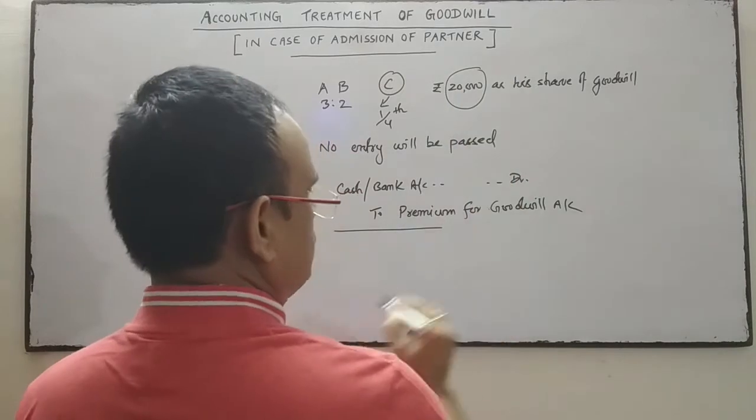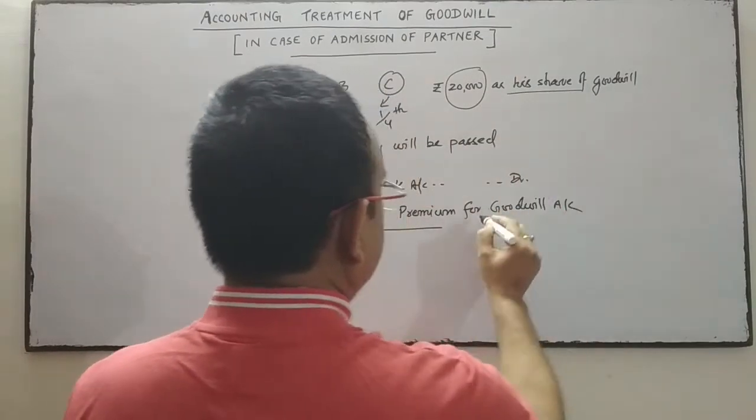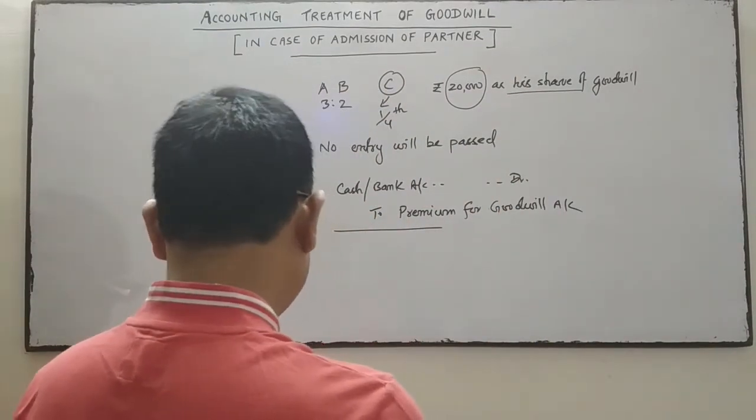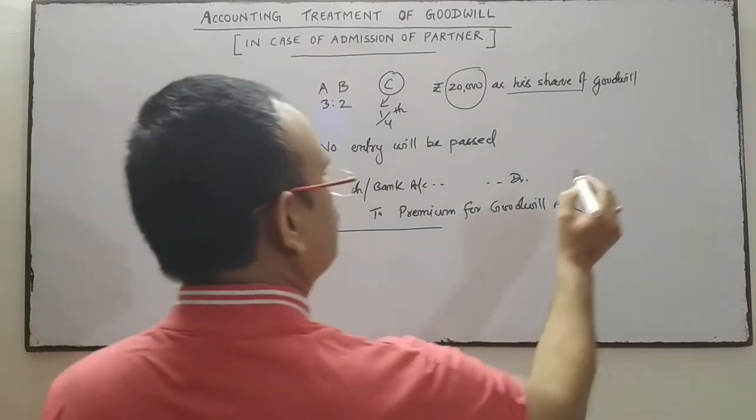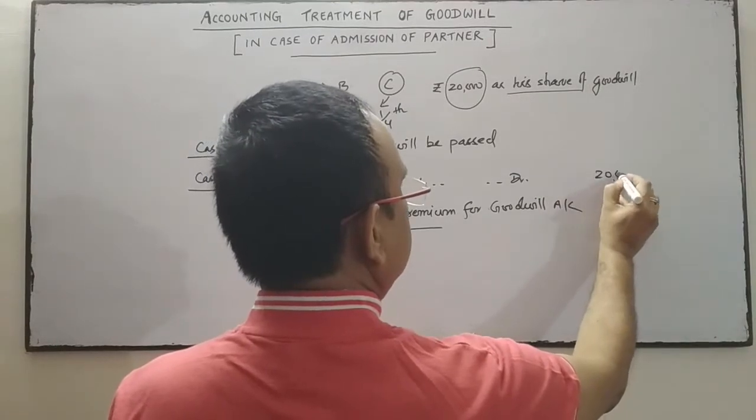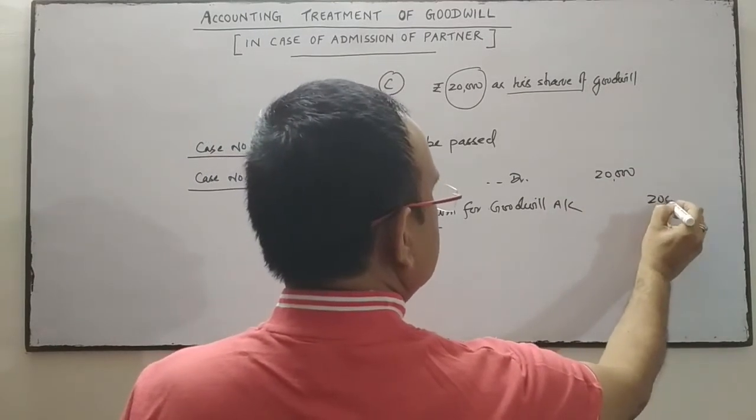Cash or bank account debit to premium for goodwill 20,000.